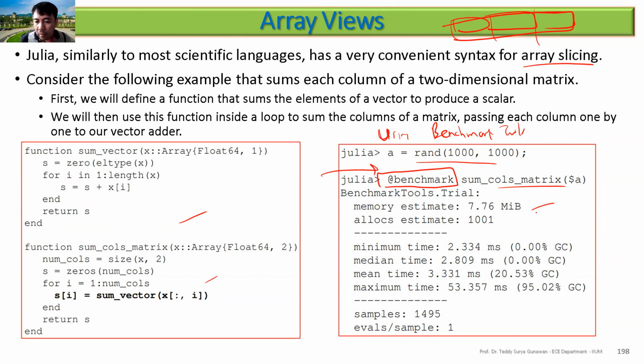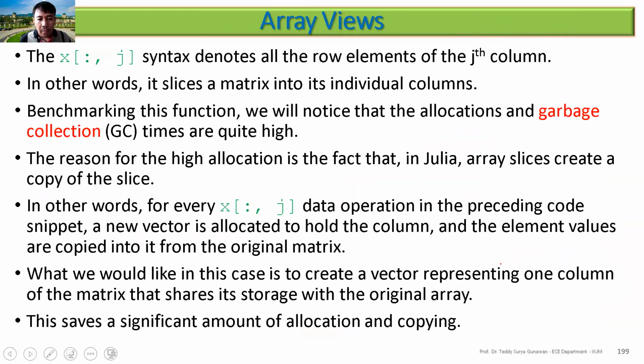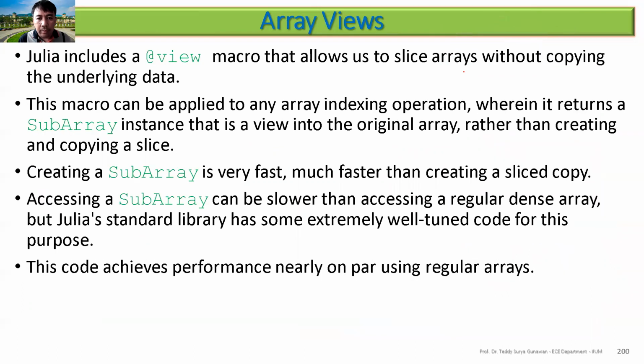You can see here the performance, the memory estimation, how many times the garbage collection runs. The mean time is this one, the garbage collection, and other information. So this is array slicing on the column.